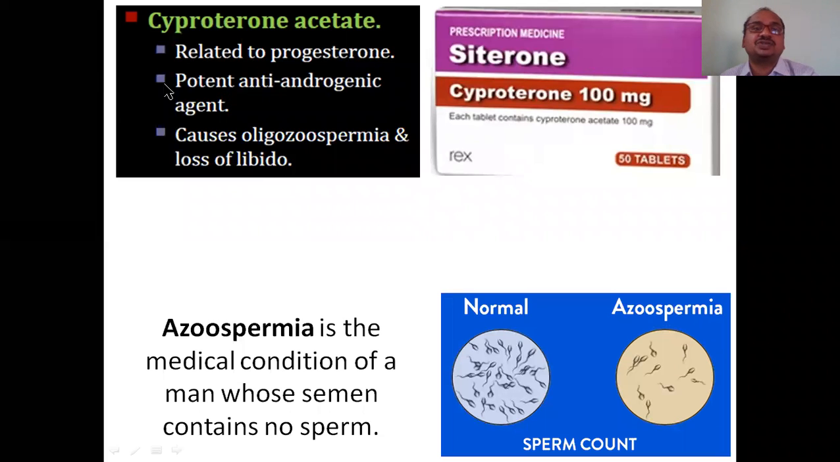And one more drug is also there, Cyproterone acetate. It is related to, just like, a progesterone. It has very potent anti-androgenic activity against the sexual organs. See here, Cyproterone is a brand name. Tablets are available, Cyproterone 100 mg tablets. This also causes oligospermia or azoospermia. Both are almost the same. It causes oligospermia and loss of libido, that is, sexual power.